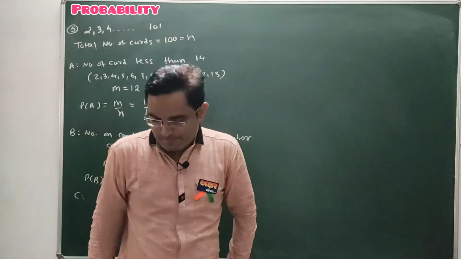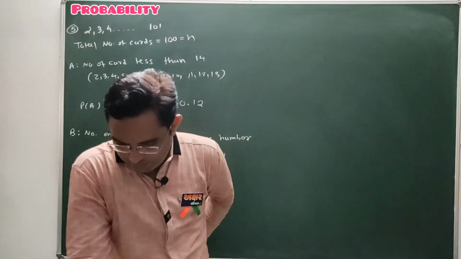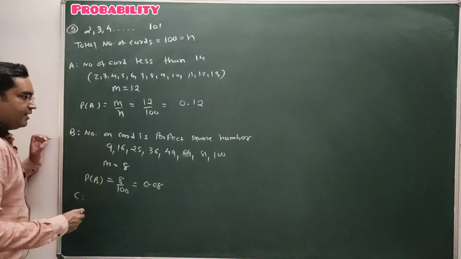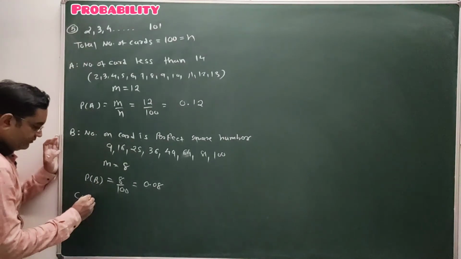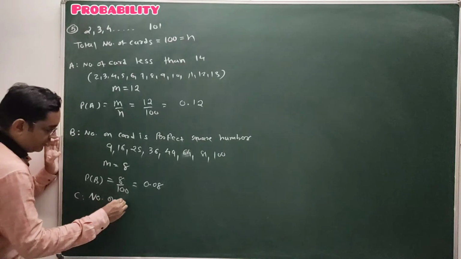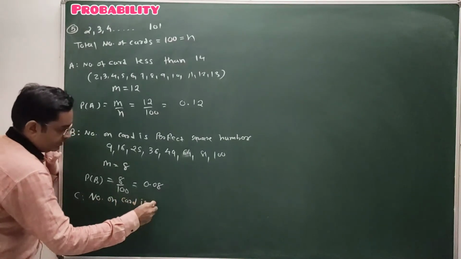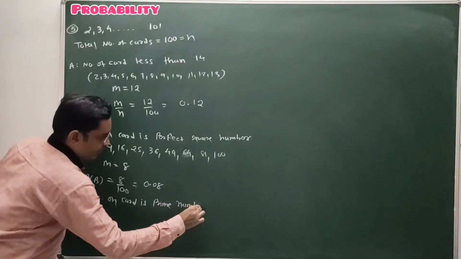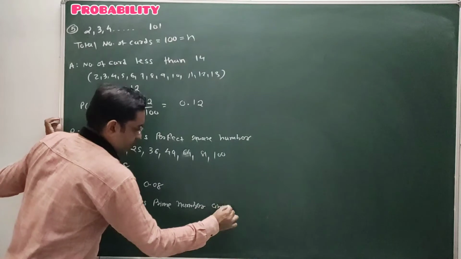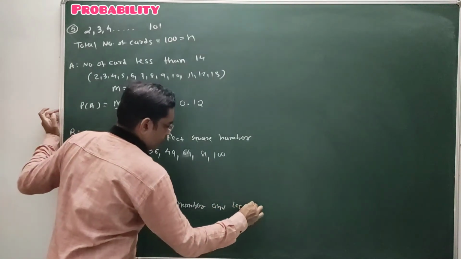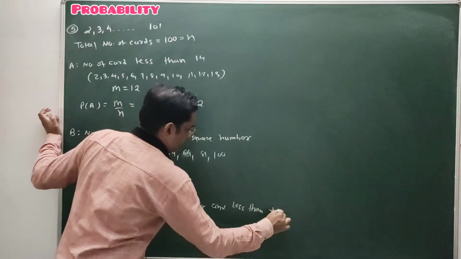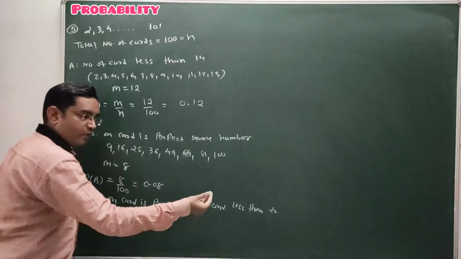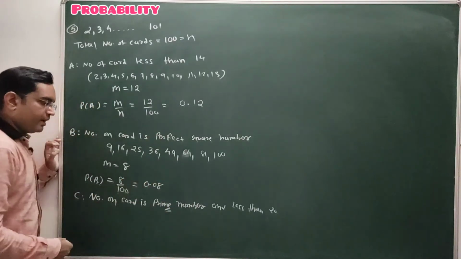Now the third question. The third question is the number on the card is a prime number less than 20. So the number on the card is a prime number and less than 20. Two conditions are there. प्राइम नंबर भी होना चाहिए और 20 से लेस देन भी होना चाहिए. 20 से बड़े प्राइम नंबर नहीं चाहिए.